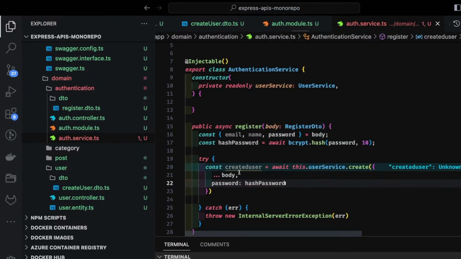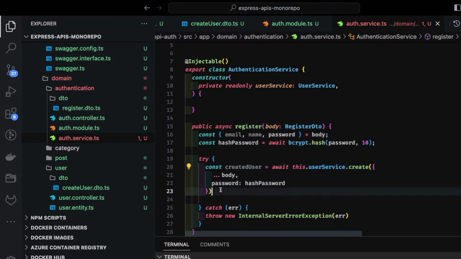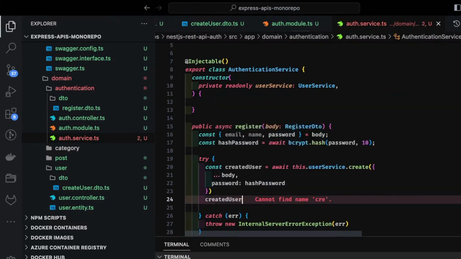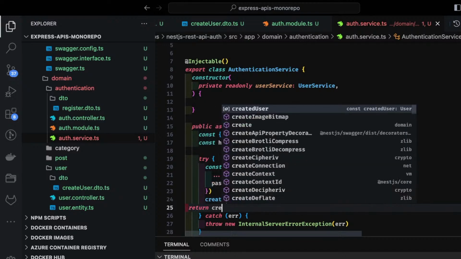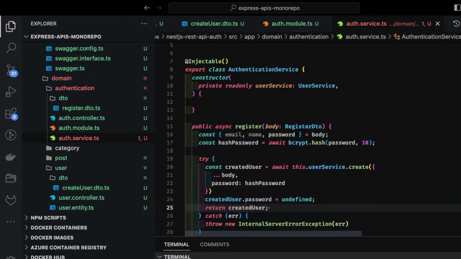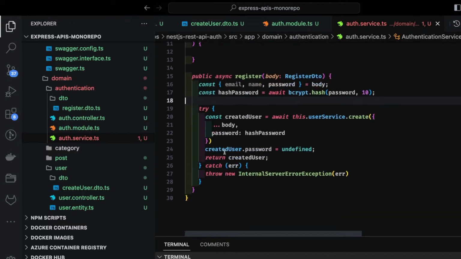Because we need to hash the password before we do it. createdUser.password, we'll just set it as undefined once it is created, and then we just return it. Return createdUser. I mean, a simple implementation you can do by just writing a single file in Express. We are just learning how we can build production ready applications using NestJS.